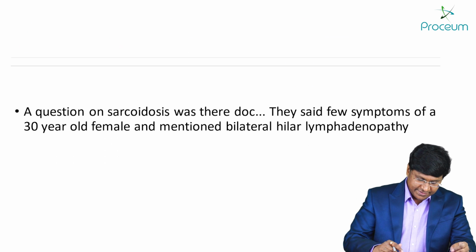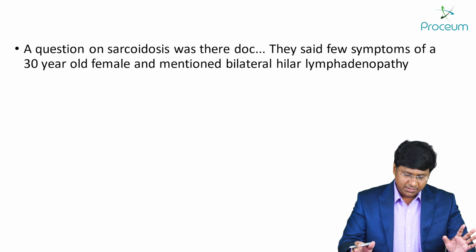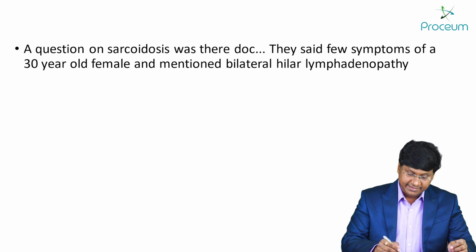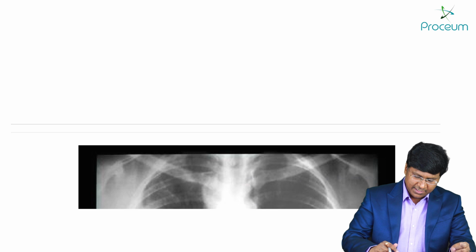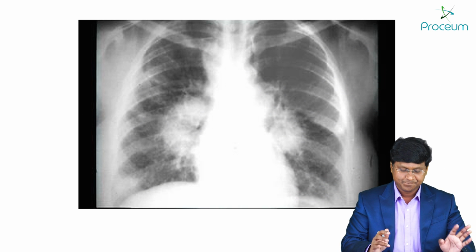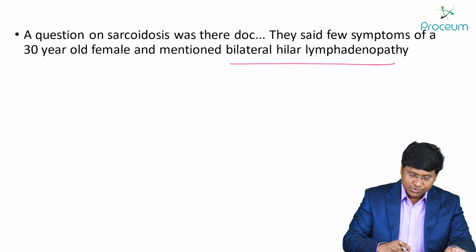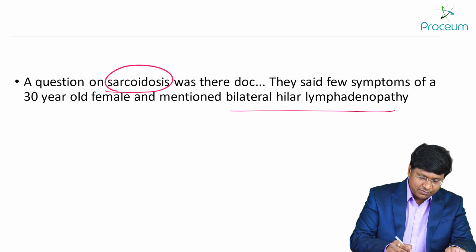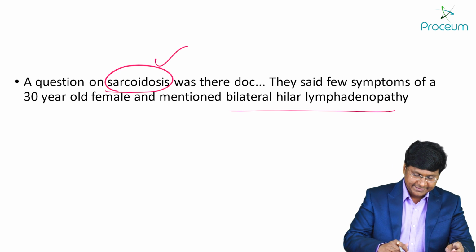Next, you see the next question. So the other recall which was told to me was, sir, there were a few symptoms of a 30-year-old female and there was also a chest x-ray showing bilateral hilar lymphadenopathy. The image is not the same, sir, but it was more or less looking like that. So you have the presence of bilateral hilar lymphadenopathy, and that too in a female. So what would be the answer? The answer would be sarcoidosis. Okay, right.